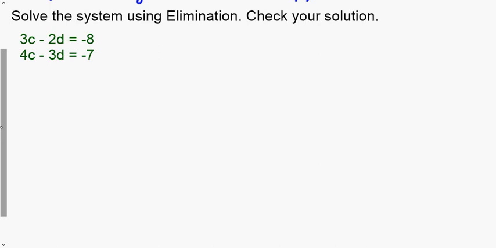So I'm going to take this equation, and some people like to use parentheses, I'm going to multiply this equation by 3. So I'm going to take 3c times 3, negative 2d times 3, and then equals negative 8 times 3. So I multiplied the entire thing by 3.